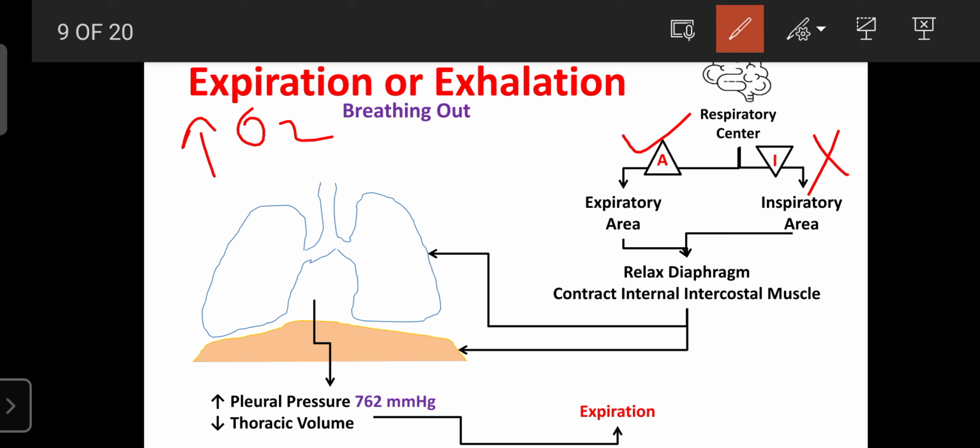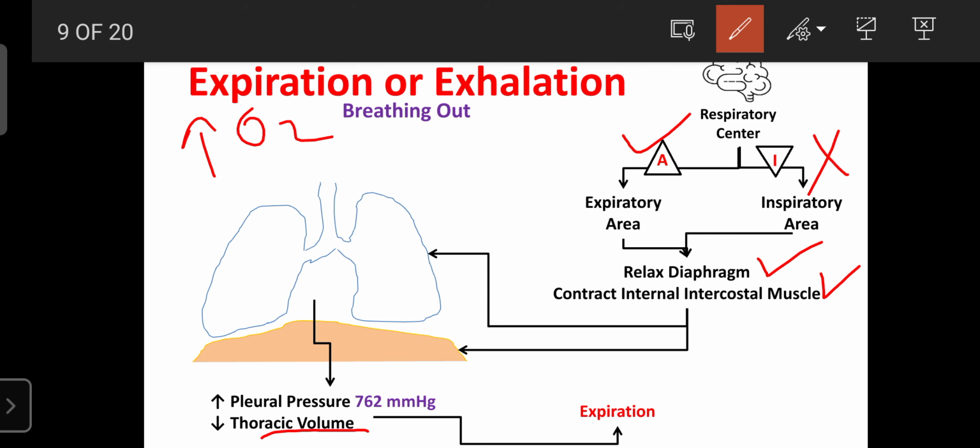As the expiratory area is excited, the phrenic nerve stops discharging impulses to the diaphragm. So, with a lack of impulses from the phrenic nerve, the diaphragm relaxes. The expiratory area also sends the message through the intercostal nerve to the internal intercostal muscles. The diaphragm is relaxed and the internal intercostal muscles are contracted, so the thoracic volume decreases.